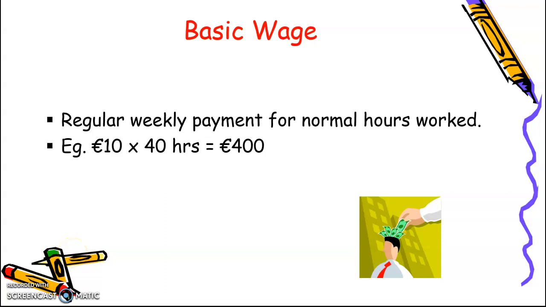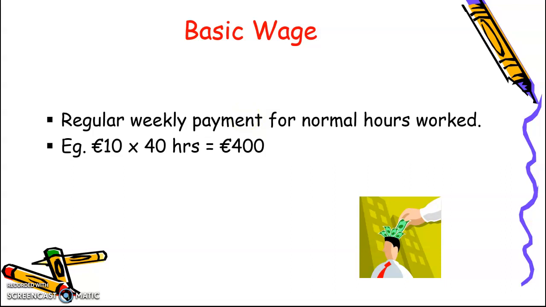Today's class in Business Studies, we learned about calculating people's wages. The first type of wage we need to learn about is a basic wage. Now, a basic wage is the amount of money that a person earns for working their normal hours in a week.